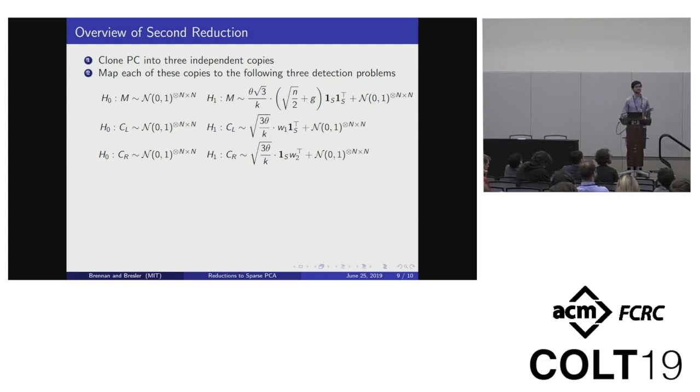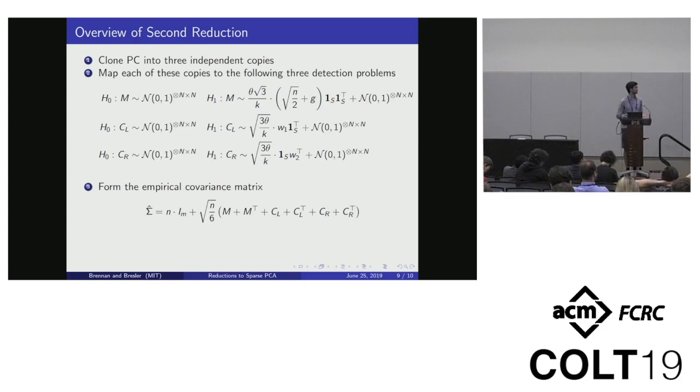But the thing is that these are so weak that mapping to something below the optimal rate is totally fine, because all of the signal is captured in the first problem. Then you just add up all of these terms and you arrive at something which under both H0 and H1 is distributed as the empirical covariance matrix of the spiked covariance model.